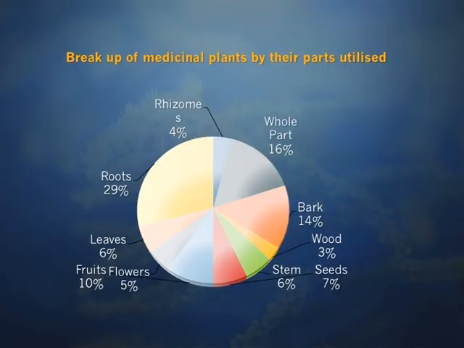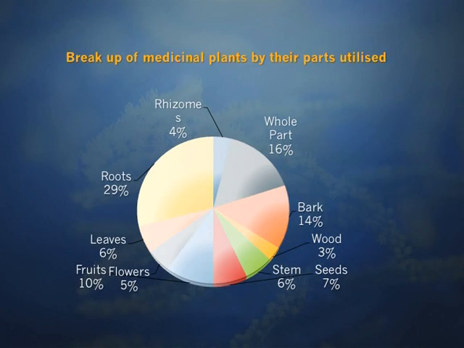Let us see which parts are mostly used in herbal medicines. Many plant parts are used, but which are the most commonly used? Roots are mostly used for curing various diseases or preparing herbal medicines. Nearly 29% of the species use only the roots. The next important part is the whole plant, at 16%, used as a drug in the preparation of herbal medicine.